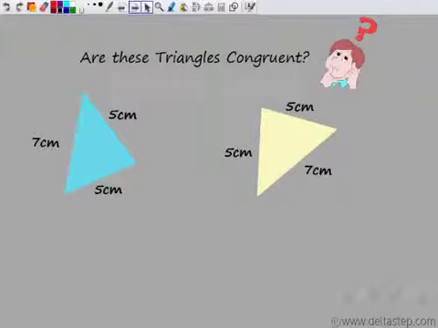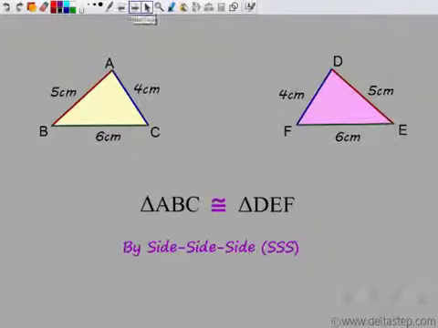In fact, whenever you are asked to check whether the triangles are congruent or not, and you're given 3 pairs of sides, it is sufficient to say that the triangles will be congruent, and I call this the SSS rule, which is the side, side, side rule. So if 3 sides are given equal to the 3 sides of another triangle, I can say they are congruent by SSS.